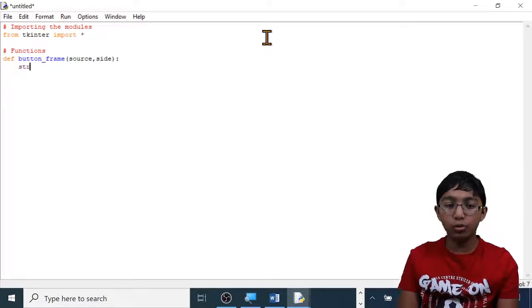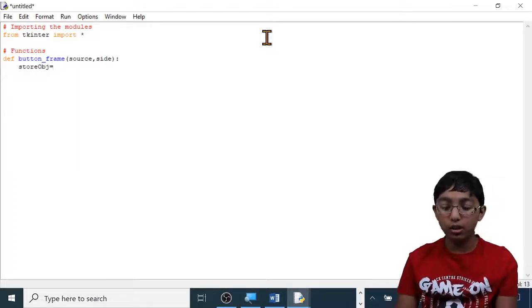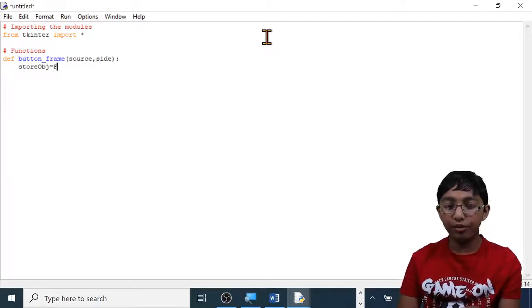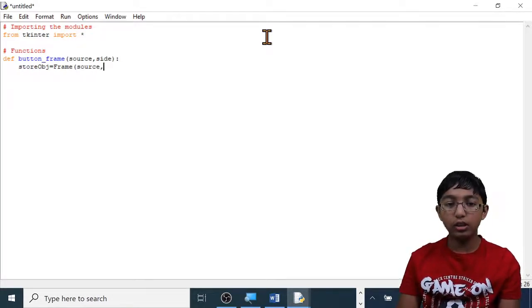Type store capital OBJ equals, so this is a variable that we're going to create, and I called it store obj. You can call it anything you like, and then type capital F frame, open brackets, source, comma.